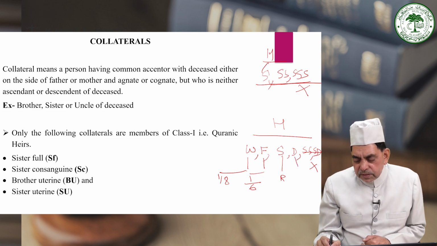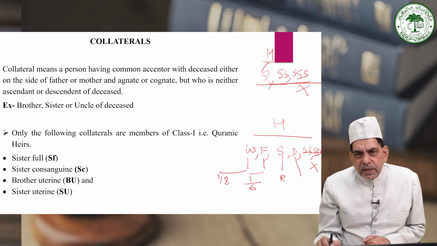Now here, friends, the position of the daughter is very peculiar. I have already explained that daughter is a class, and this class is a member of class 1, a Quranic heir.